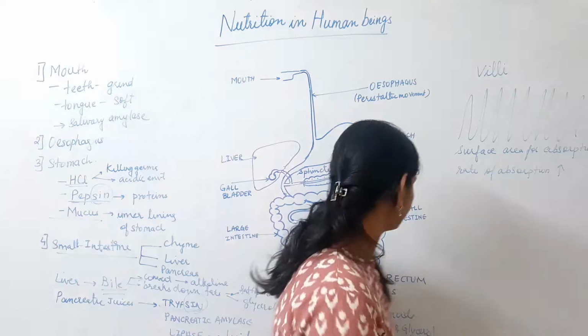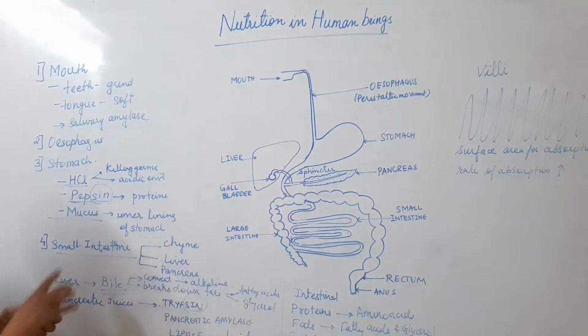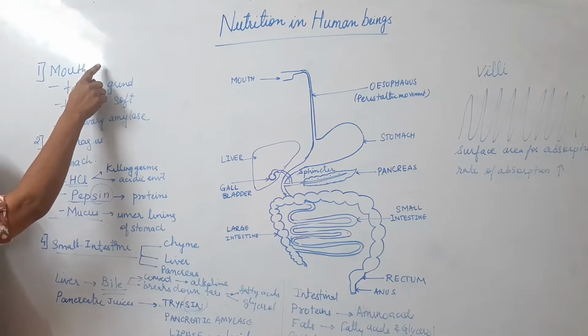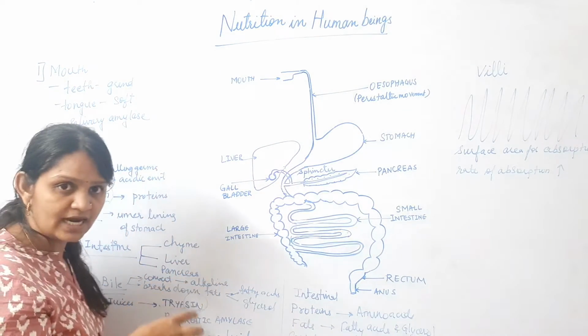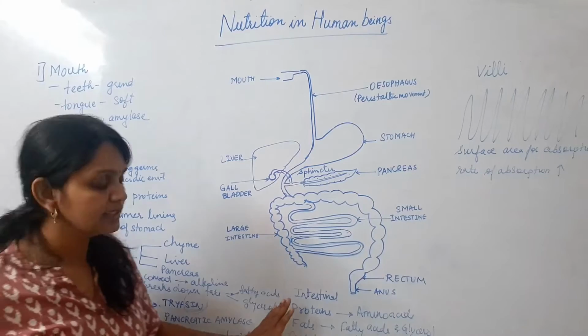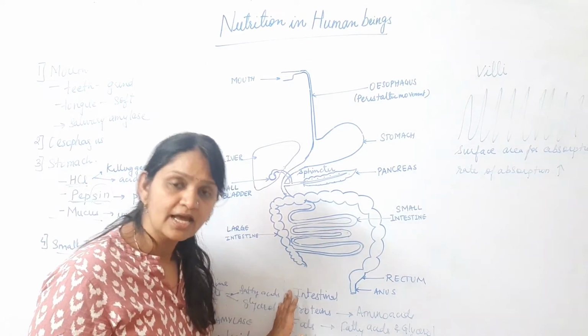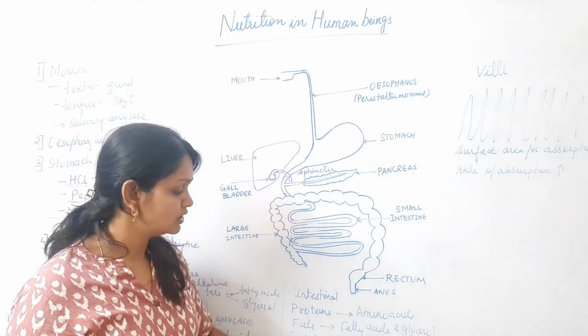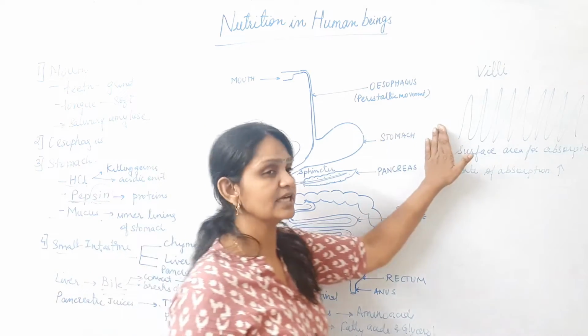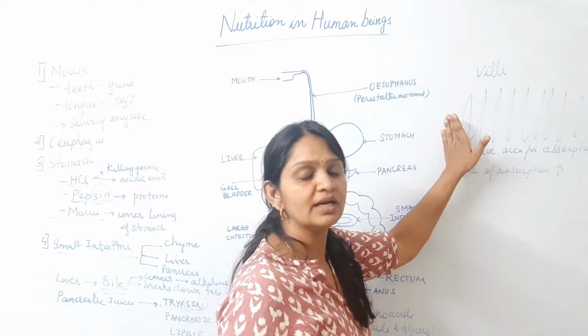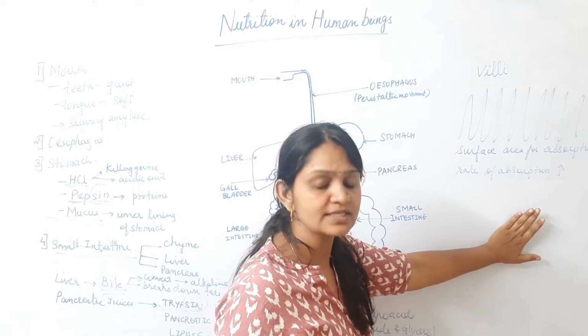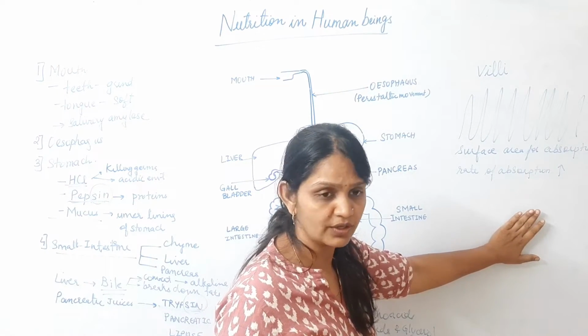So here we saw the process of ingestion, which took place in the mouth. In the mouth itself, the process of digestion started, which was completed in the small intestine. Then the process of absorption also took place in the small intestine, that is in the villi. Then this was assimilated in the cells of the different organs of the body.